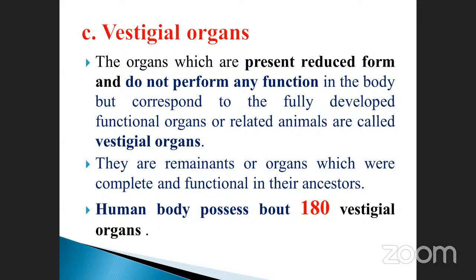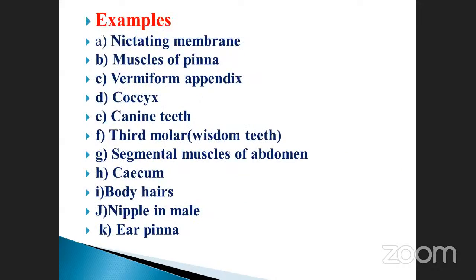Some of them are listed here. See here. The first one is the nictitating membrane. Where is the nictitating membrane present? Do you know? Ajay, do you know? Dhanalakshmi? Okay, nictitating membrane is nothing but in our eyes.